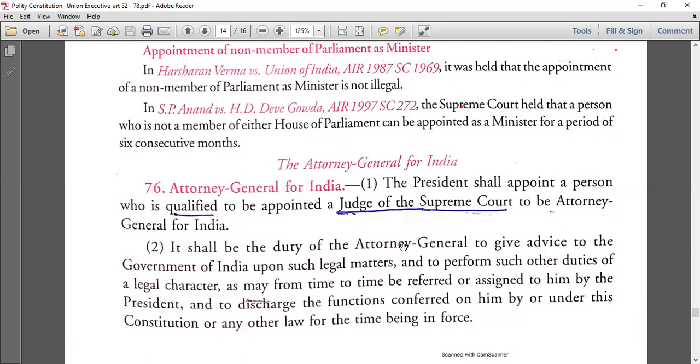It shall be the duty of the Attorney General, it's Article 76, okay, to give advice to the Government of India upon such legal matters and to perform such other duties of a legal character as may from time to time be referred or assigned to him by the President, and to discharge the functions conferred on him under the Constitution or under any law. Now here see,